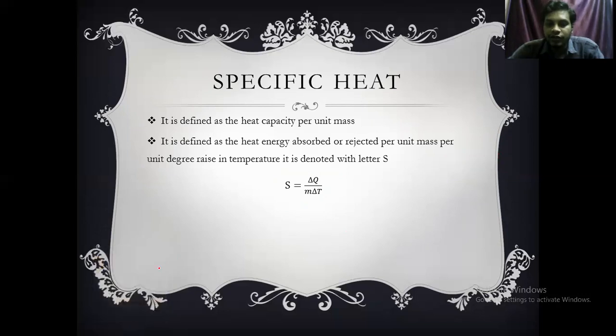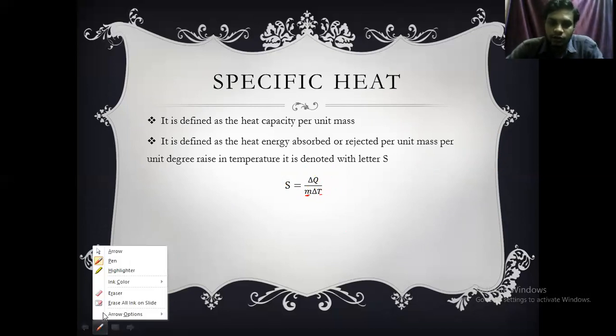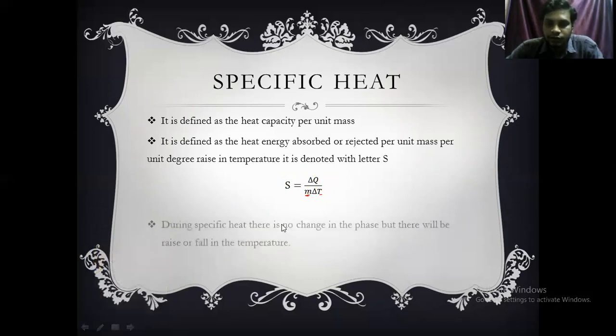Now units for this: for Q the unit is joule or calorie in the Celsius or MKS system, for mass gram or kg in the Celsius and MKS system of unit, and for temperature Kelvin in the SI system of unit, and in the Celsius system of unit it is degree centigrade. So now we are going to discuss the units.